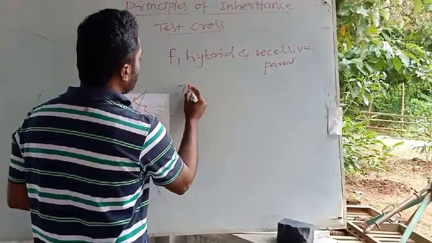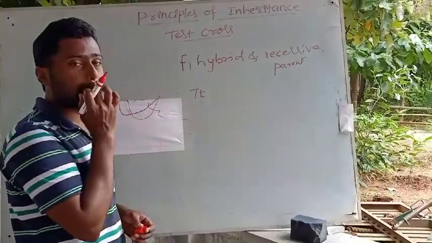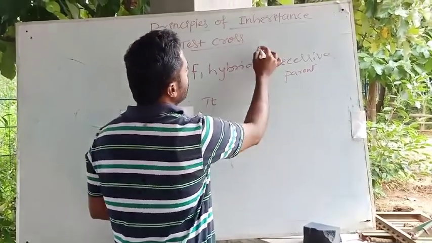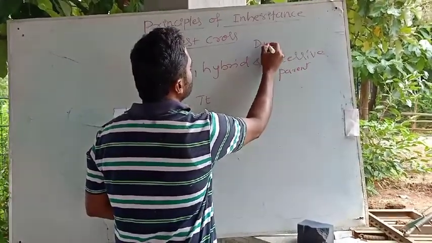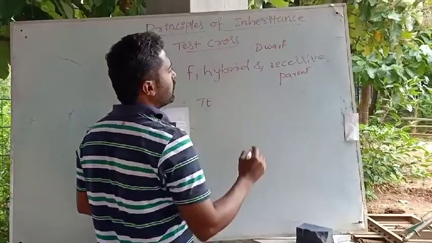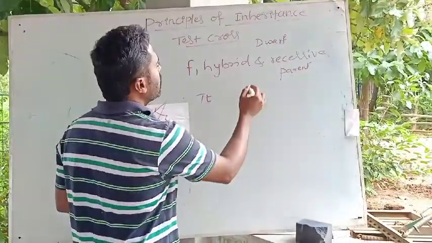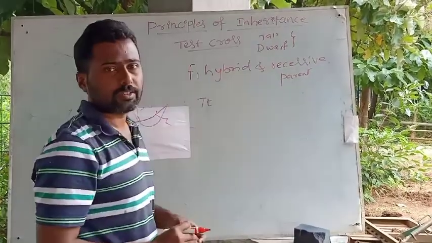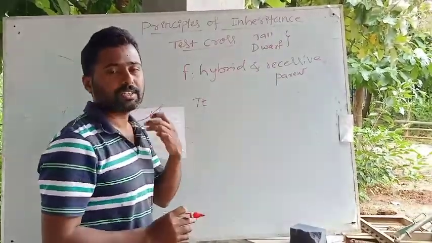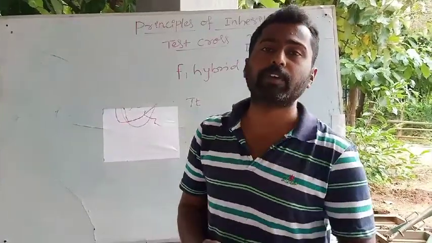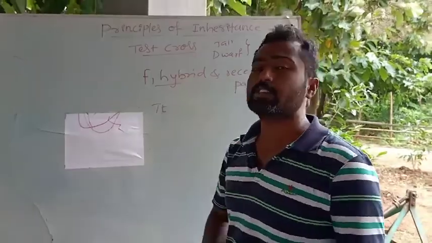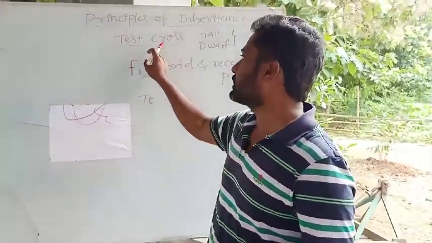The F1 hybrid will be heterozygous tall, having the genotype capital T and small t, whereas for the recessive parent we consider the height of the plant. You know the two contrasting features in height, one is dwarf and another is tall. So a test cross is the cross made between two individuals, especially the F1 hybrid and the recessive parent.